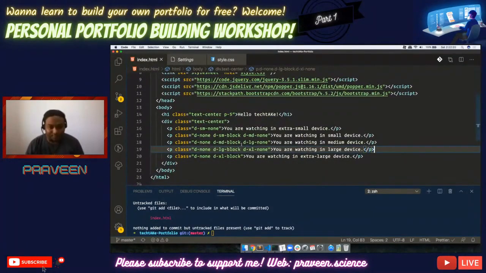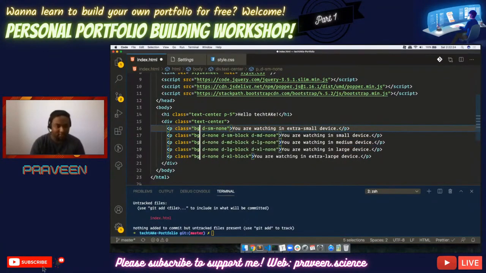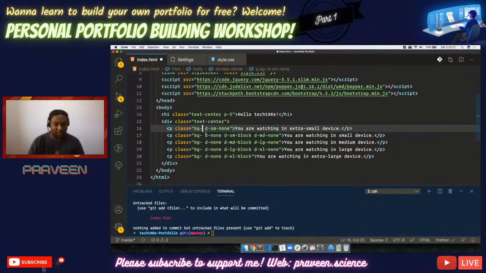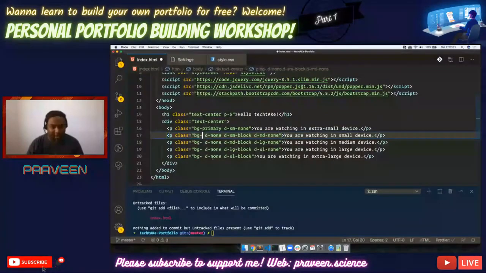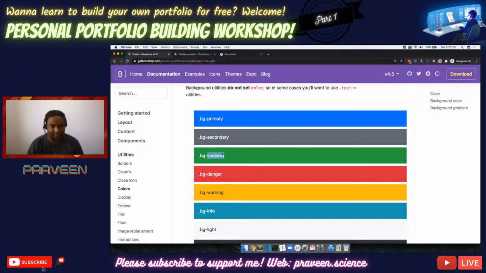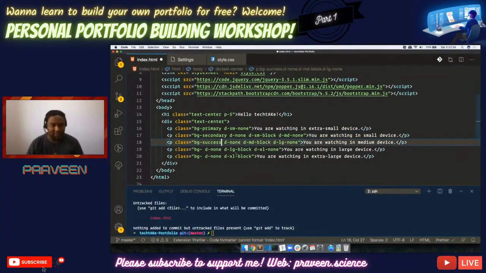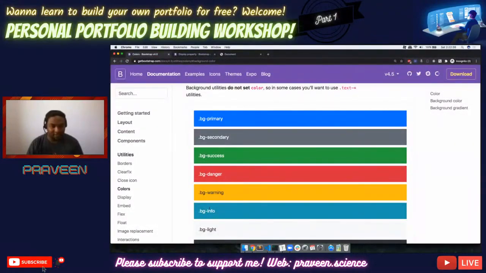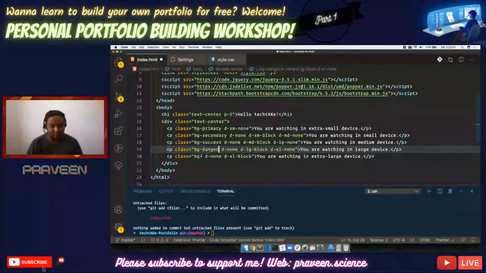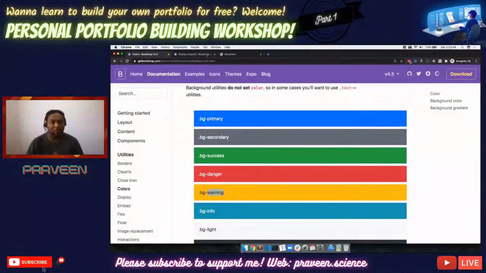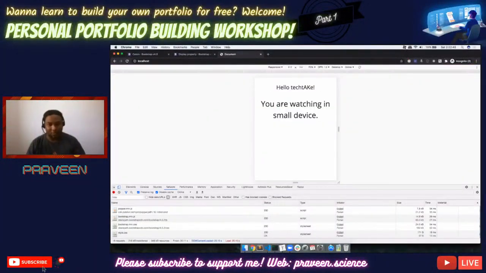Okay, great. Now, if I try to add all the background colors here, the first will be BG primary. So you can see that there are multiple background colors. Then there is BG secondary, then BG success, then BG danger. We have BG warning. All right, so I save all these things and then let's try out again.